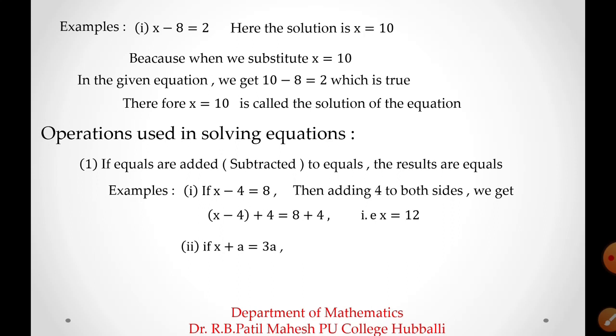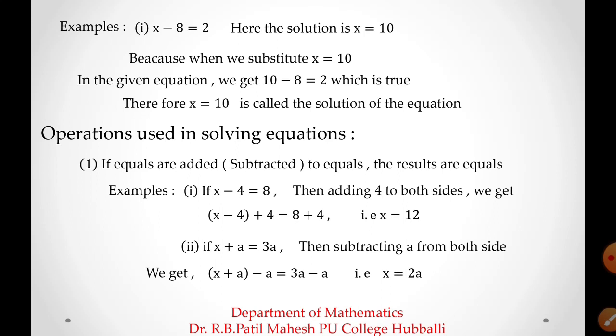One more example. If x plus a equal to 3a, subtract a from both sides, we get x plus a minus a is equal to 3a minus a because I am subtracting a in the left hand side as well as in the right hand side. That is, I am going to get x equal to 2a. So this is one operation that we use in solving the equation.